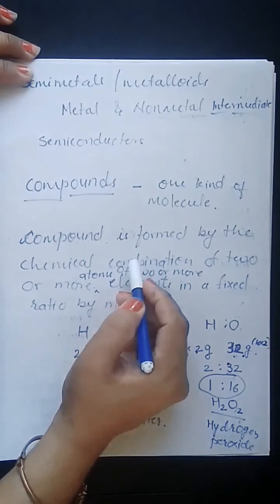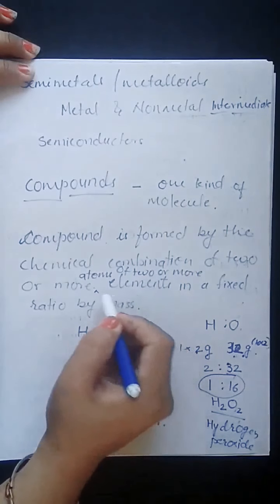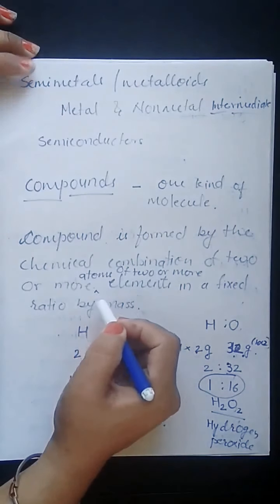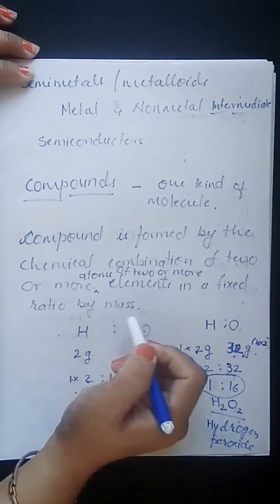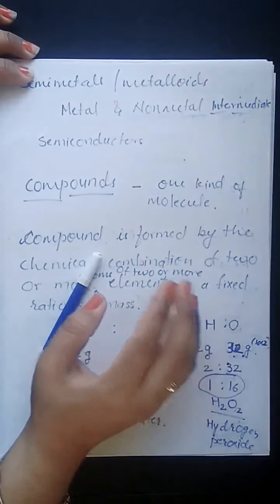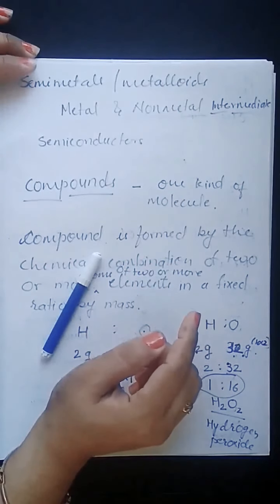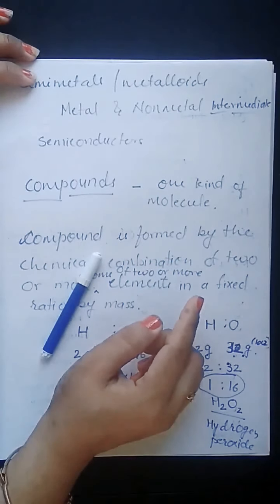Compound is the substance formed by the chemical combination or bonding of two or more atoms of two or more elements in a fixed ratio by mass. Means when two or more elements combine in a fixed ratio of mass, then they form a compound.